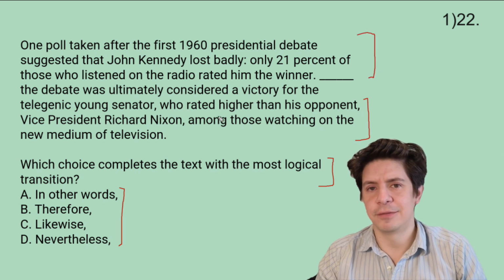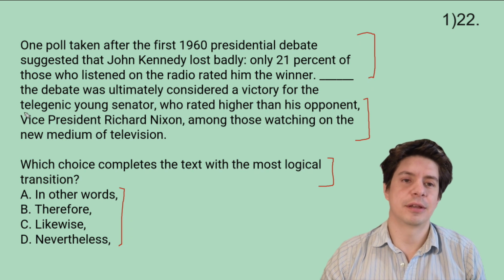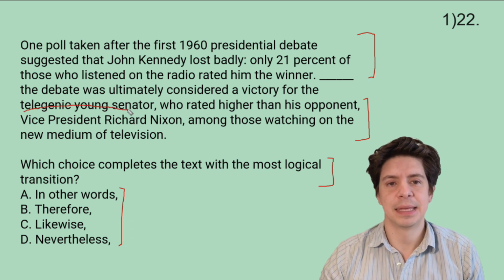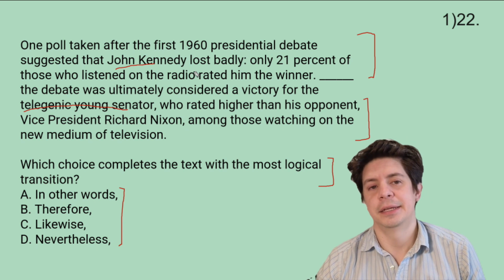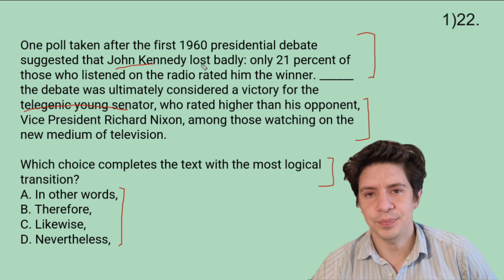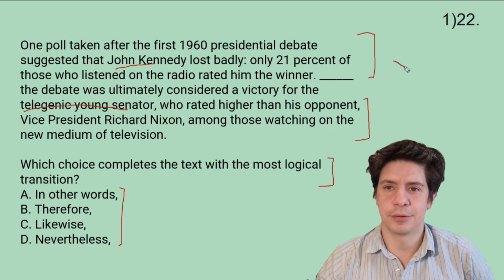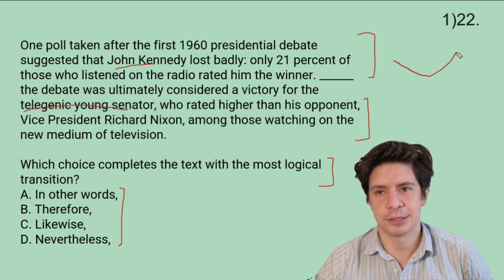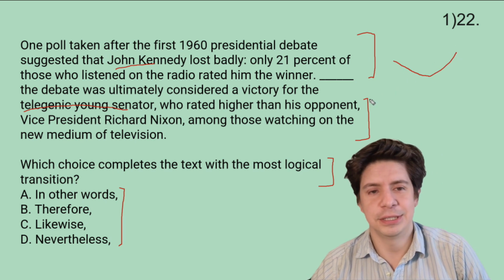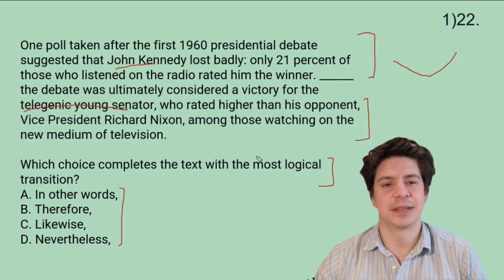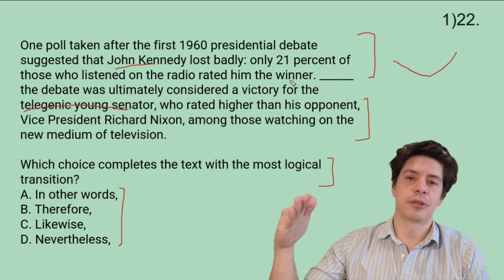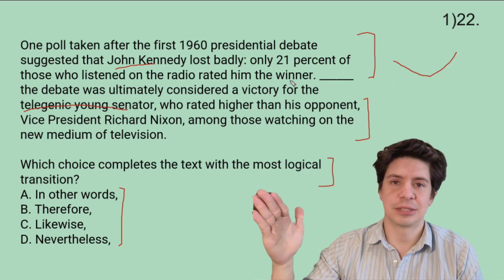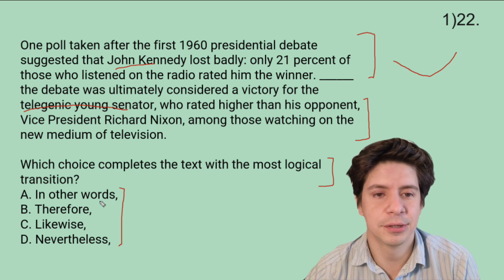The one tricky thing is if you don't know who John Kennedy is or was, you might not know the telegenic young senator. But they haven't mentioned anyone else, so it should be John Kennedy. And then, so there's that connection. So he was doing badly, right? Oh no, he's falling. And then he picks himself up, right? So we have this little V shape again, right? I'm always doing these very simple diagrams. So with that, the word that we're looking for should suggest a transition of one sort or another.